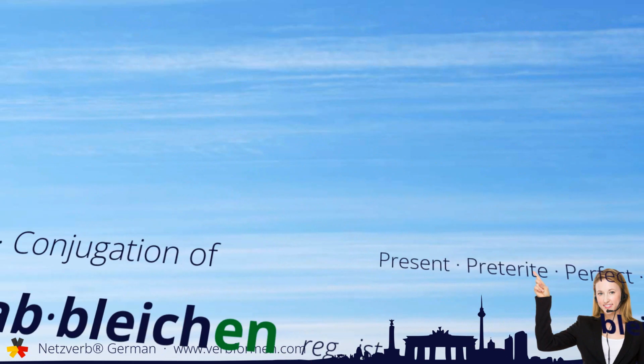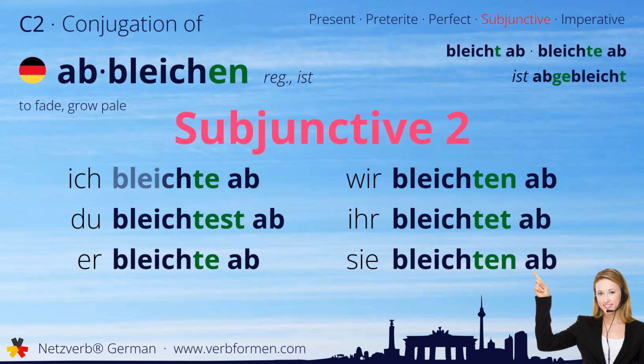Now we move on to the subjunctive two. Ich bleichte ab. Du bleichtest ab. Er bleichte ab. Wir bleichten ab. Ihr bleichtet ab. Sie bleichten ab.